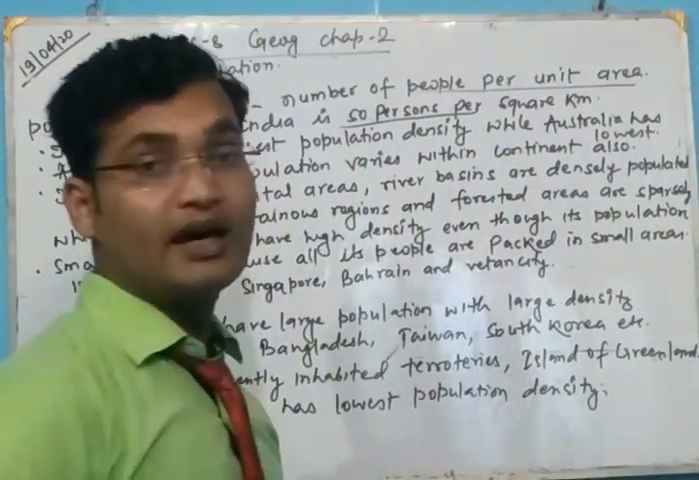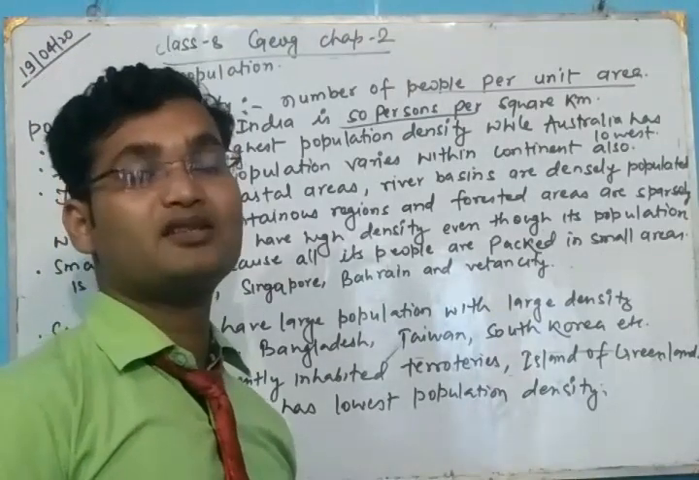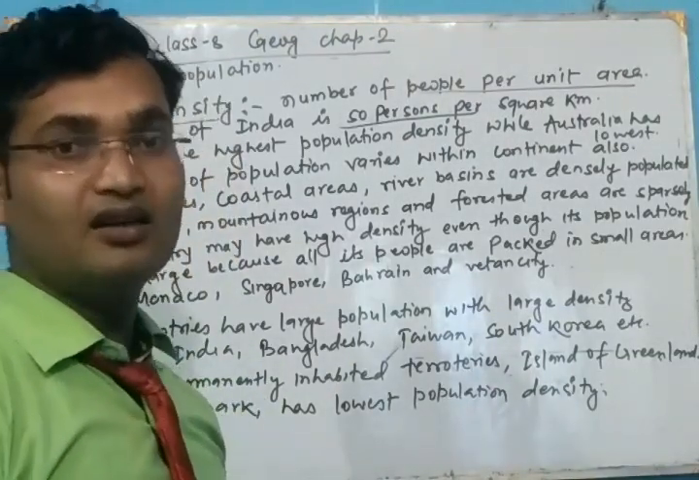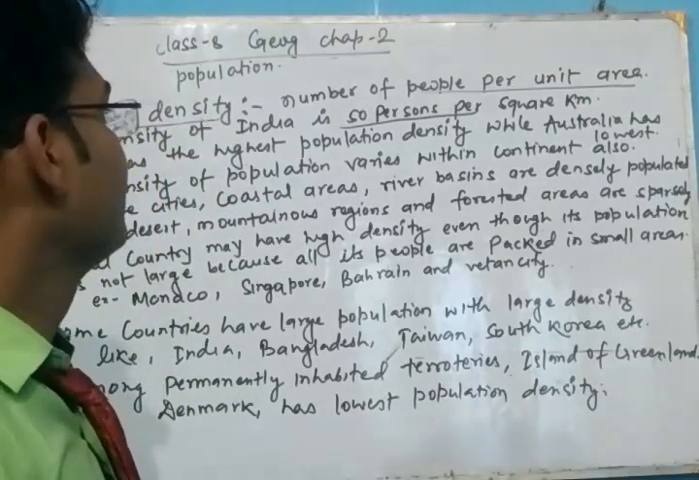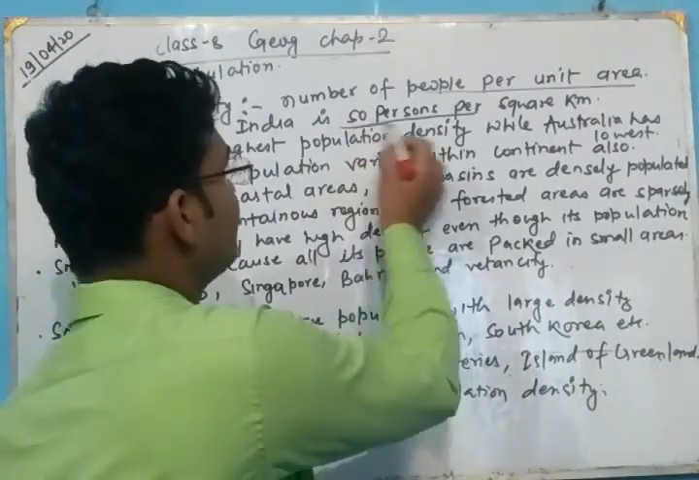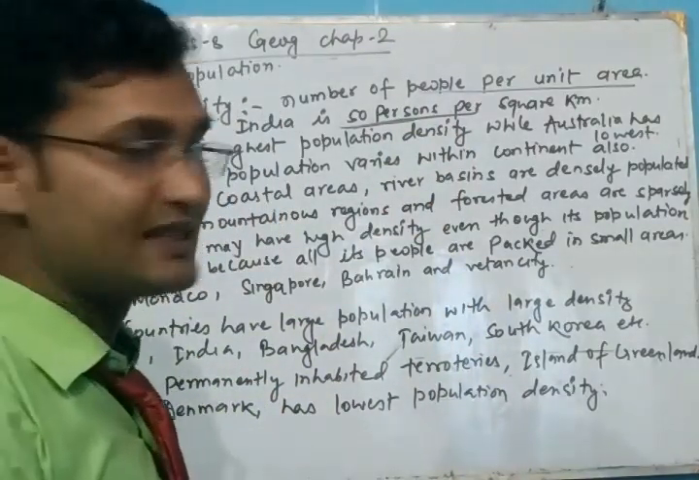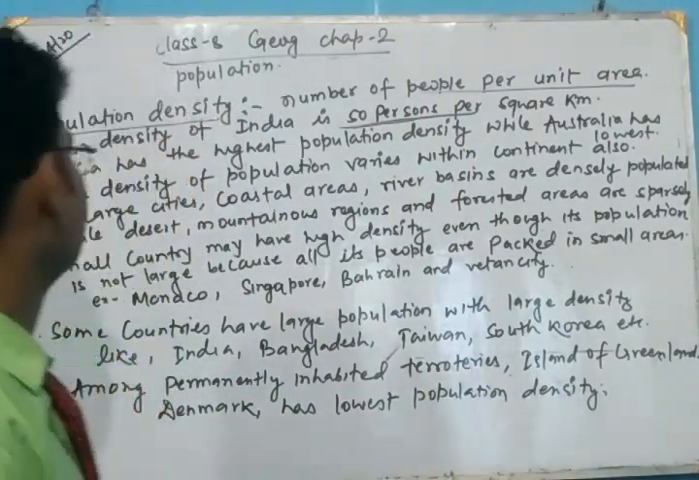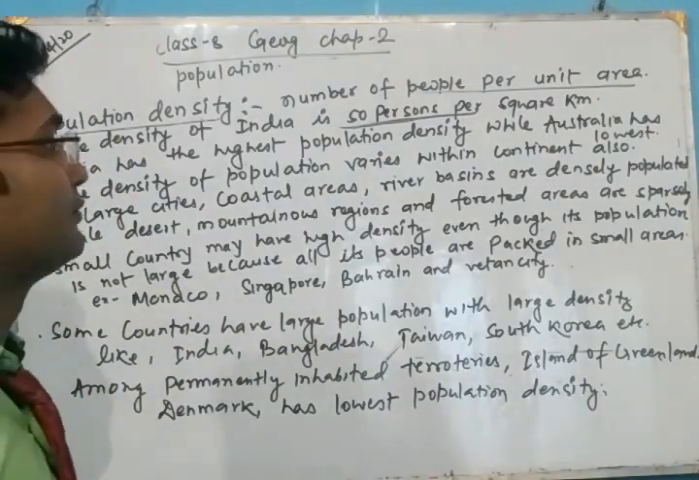Density of the population is about 50% per square kilometer. If we spread all the population of India in the total area, means total India, then we will get 50% per square kilometer. Okay, this is the population density of India. Next one is